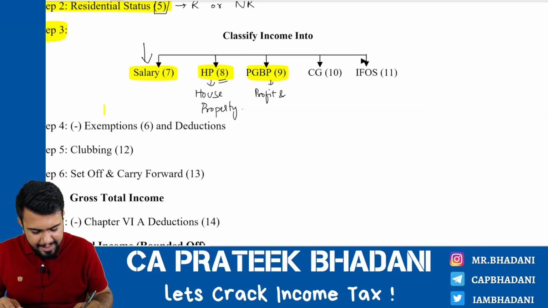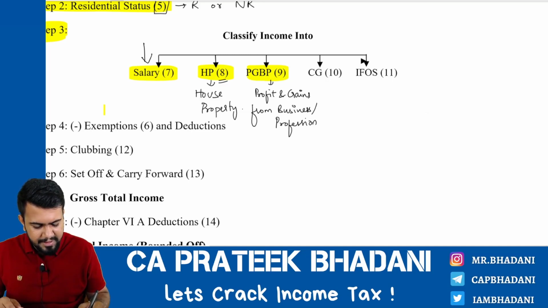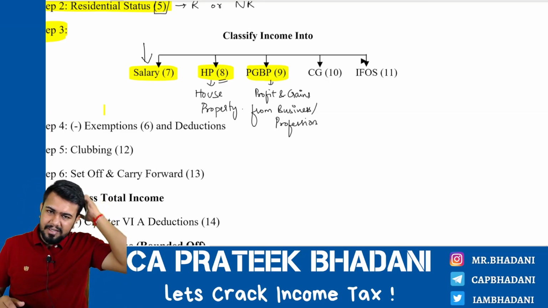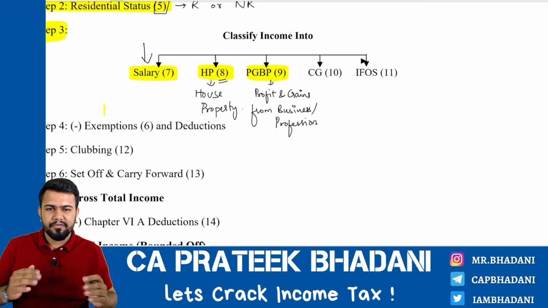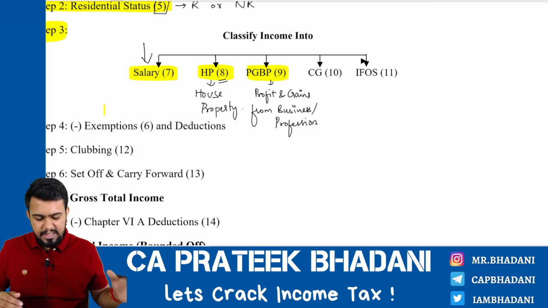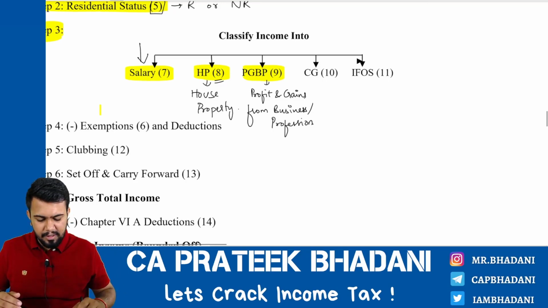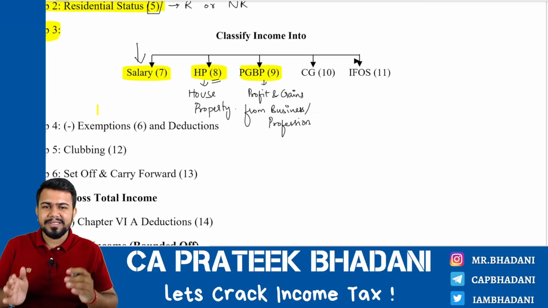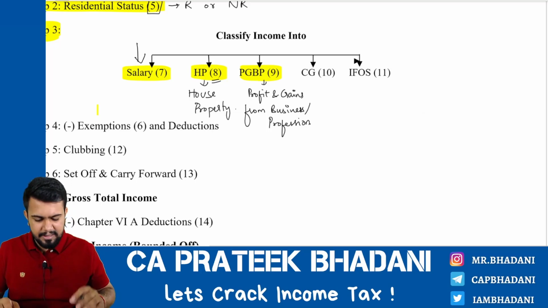Okay, next, PGBP. PGBP means what? Profit and gains from business or profession. So if an assessee is having a business income or a profession income, then such income will be calculated or grouped under the PGBP head of income, that is the profit and gains of business or profession head of income.